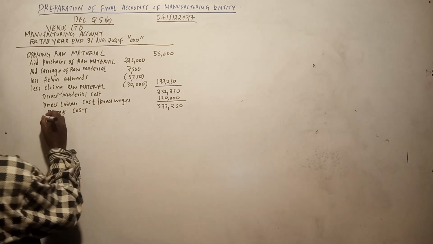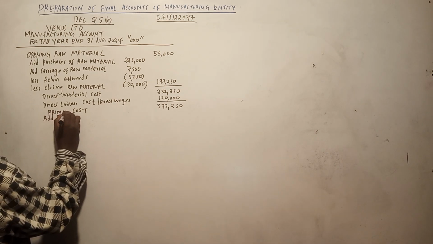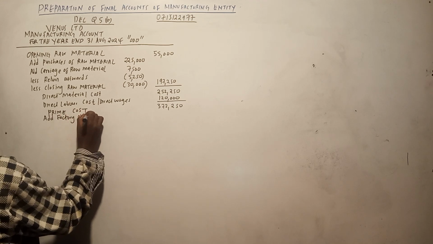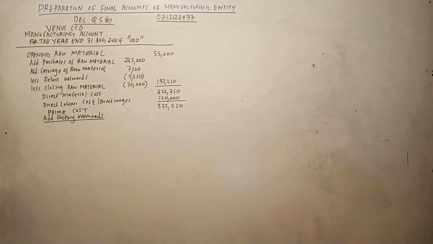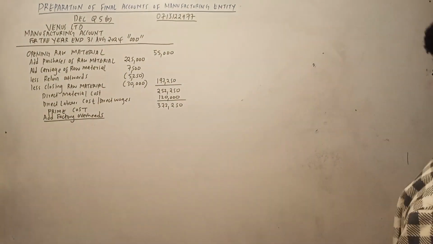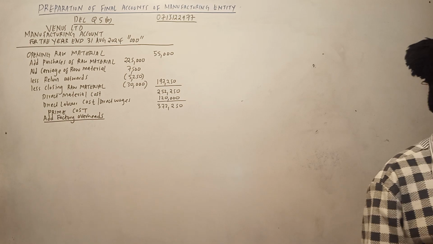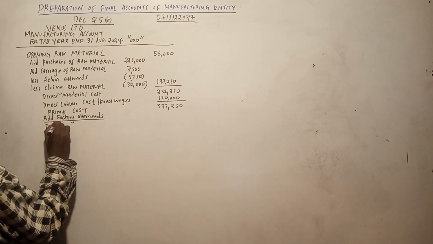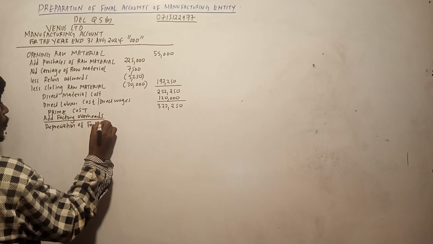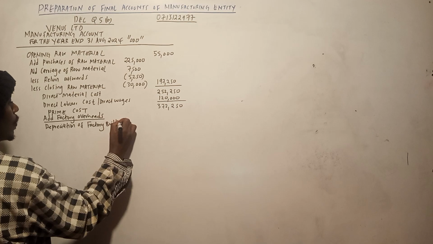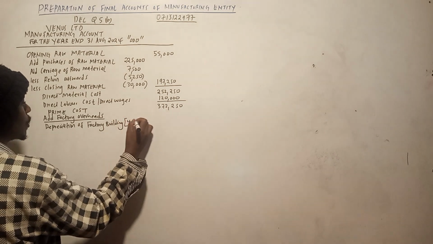Now we can add the factory overheads. Our factory overheads, the good thing unafaa kuanza unaanza na information number 1. So information number 1 talk about depreciation. So we have the depreciation of the factory building 4% on straight basis. So we start with depreciation of factory building, it is 4% of the cost.